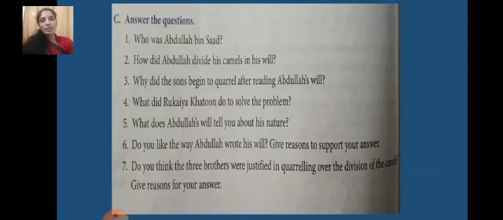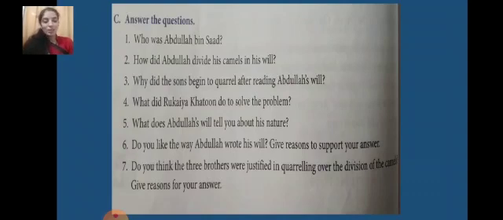They were thinking that. So afterwards, what happened? Let's see. What did Ruqayya Khatun do to solve the problem? Question number 4. Ruqayya Khatun added her camel to the 17 camels. Now the 18 camels were divided as per Abdullah's will.